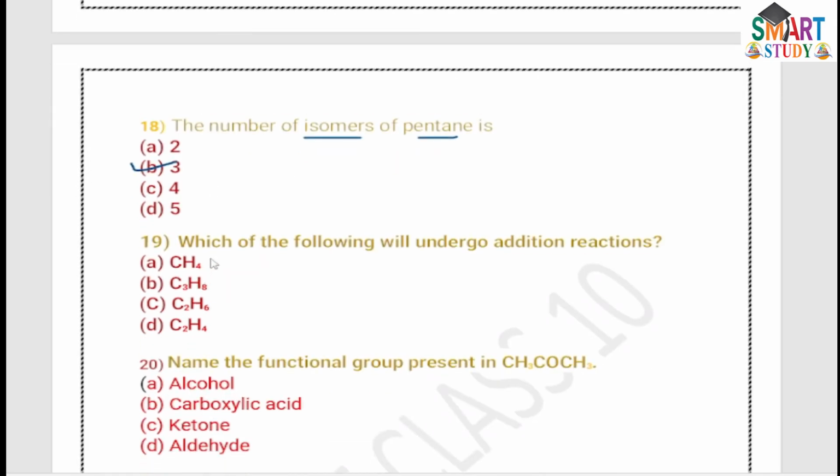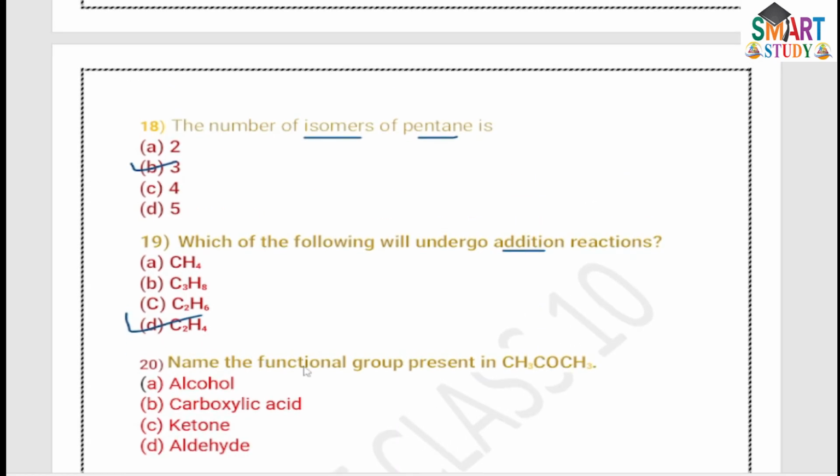Then 19th: which of the following will undergo an addition reaction. An addition reaction is when unsaturated hydrocarbons are converted into saturated hydrocarbons. This is called the addition reaction. CH4 is fully filled, so it is saturated, C3H8 is also saturated, C2H6 is also saturated, but C2H4 is not saturated. It means the hydrogenation process occurs in C2H4.